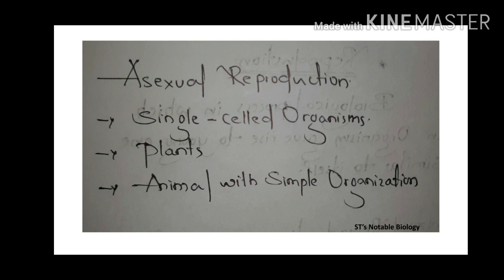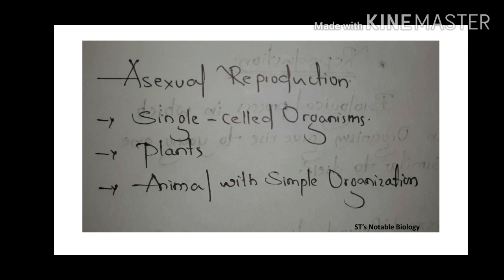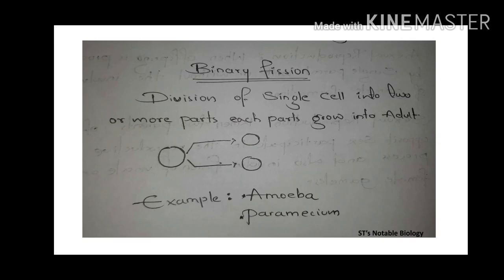Before going to the examples, we should know that asexual reproduction occurs in single-celled organisms. Whatever organisms have a single cell, we can see asexual reproduction, and it is also very common in plants. Asexual reproduction can also occur in animals with simple organization. See the term binary fission. Binary fission is a process through which asexual reproduction occurs in amoeba and paramecium.